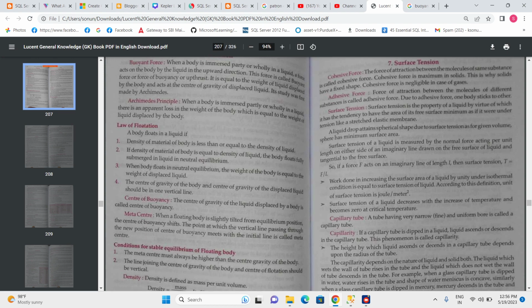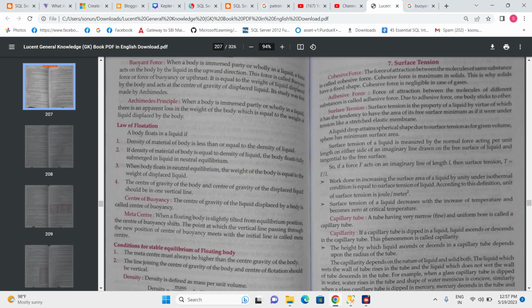Now center of buoyancy. The center of gravity of the liquid displaced by the body is called the center of buoyancy. Now let's see the metacenter. When a floating body is slightly tilted from its equilibrium position, the center of buoyancy shifts.